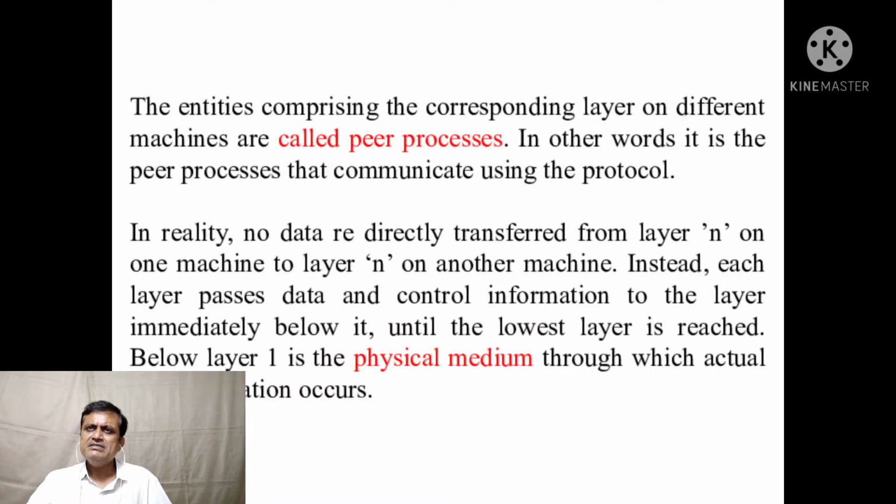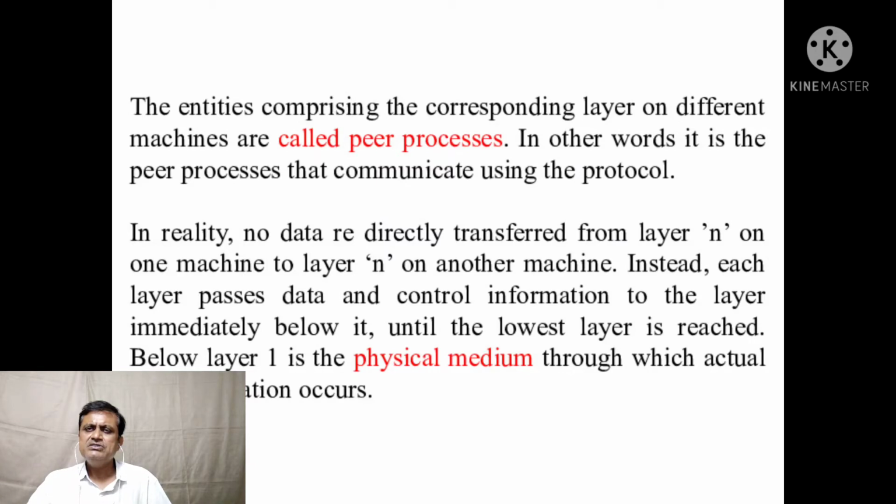The entities comprising the corresponding layer on different machines are called peer processes. In other words, it is the peer processes that communicate using the protocol. In reality, no data are directly transmitted from layer N on one machine to layer N on another machine.